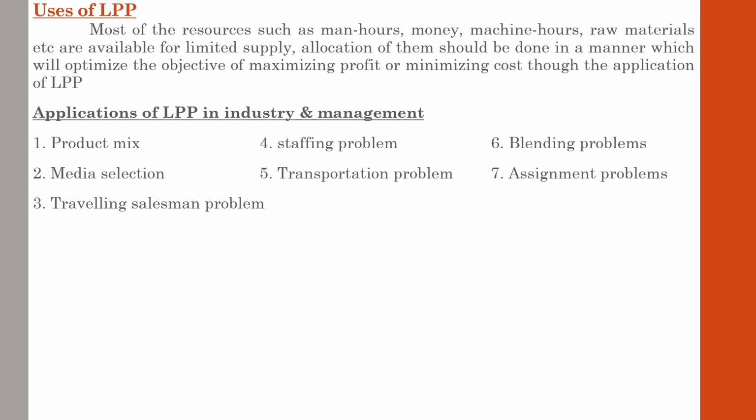So assignment of particular persons for the particular area or the specified job is of great importance, and LPP assists the managers in assigning the optimal number of persons for the specified jobs so as to minimize the time taken and the total cost incurred in that particular work. And LPP assists the managers in such areas. So these are the various areas in industry or management where LPP is used.